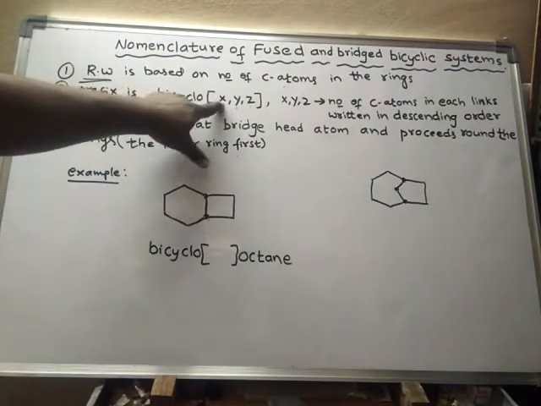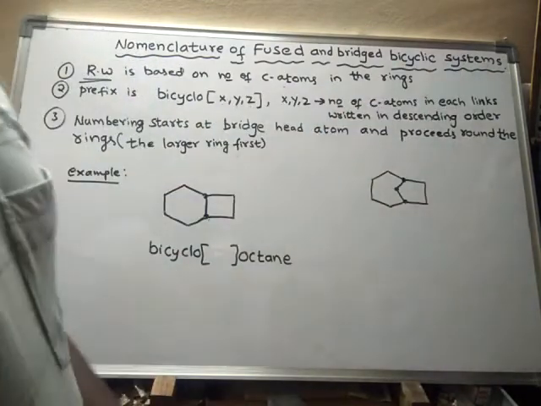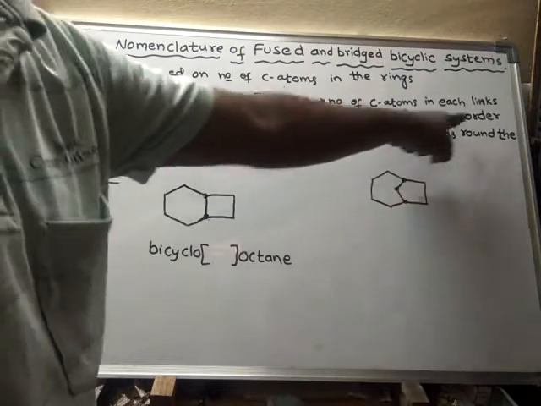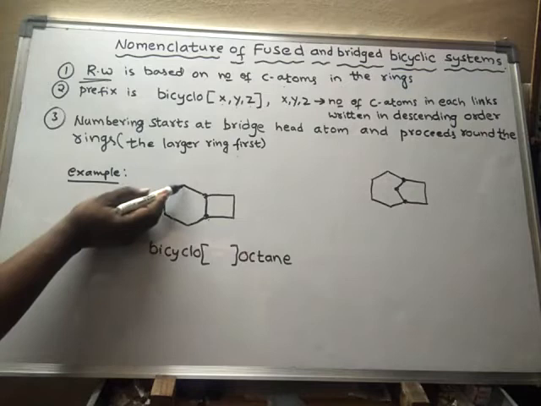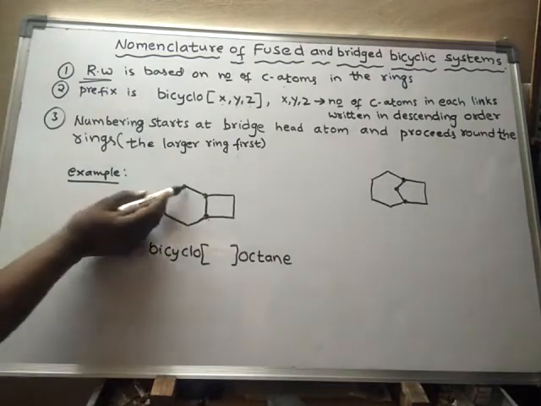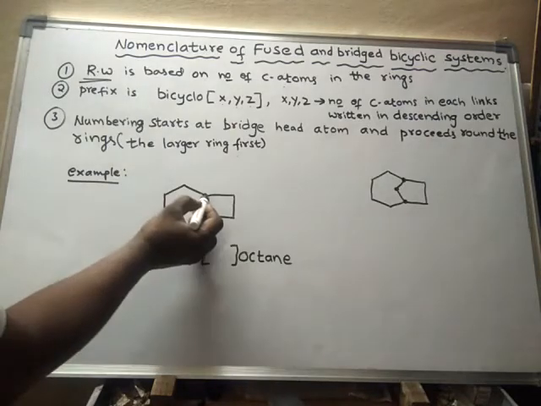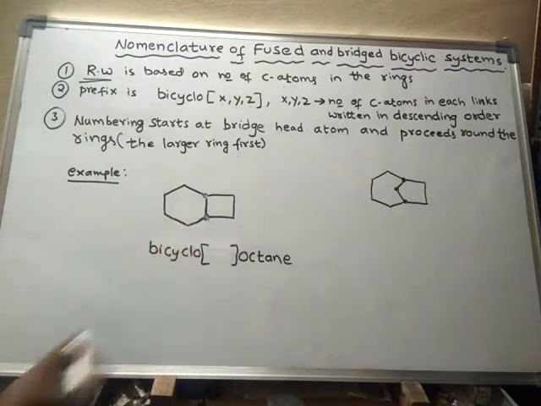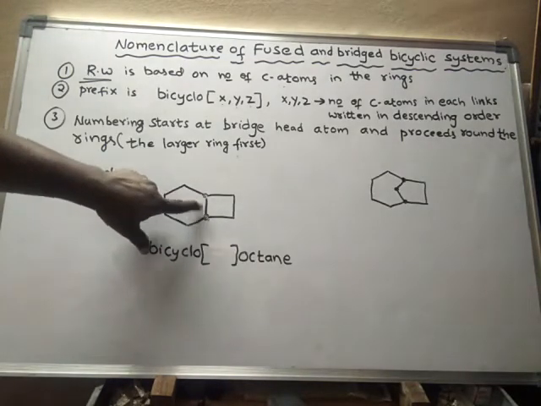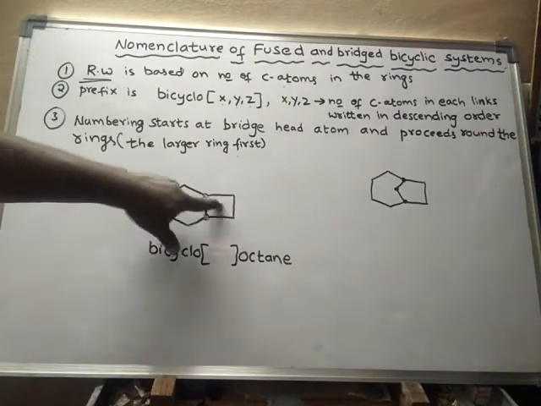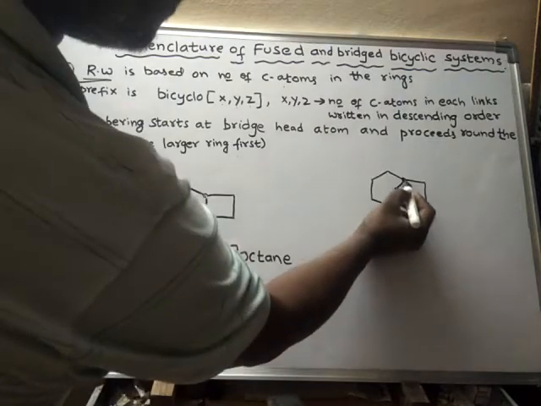So what is XYZ? XYZ means the number of carbon atoms in each link, and they are written in descending order. See, this is one link, and how many atoms are there in this link? 1, 2, 3, 4 atoms are there in this link. Don't count these carbon atoms. These are said to be bridgehead carbon atoms. The carbon atoms which are connecting the two rings are said to be bridgehead carbon atoms. Here these two are bridgehead carbon atoms.